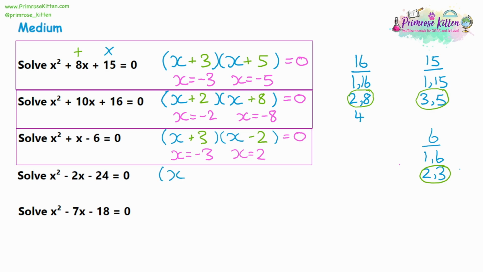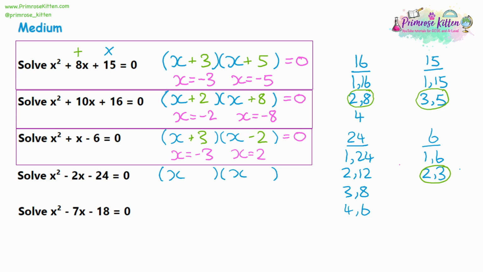Moving on to question 4, we are looking at the factors of 24. Divide by 1, divide by 2, divide by 3, divide by 4. We can't divide by 5 and get a whole number, so we'll skip 5. And we can divide by 6. We've already got the 6, so we know we've finished our list.